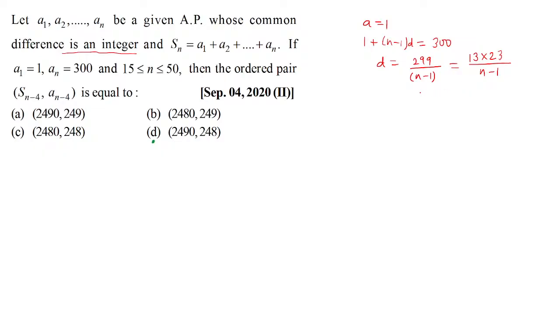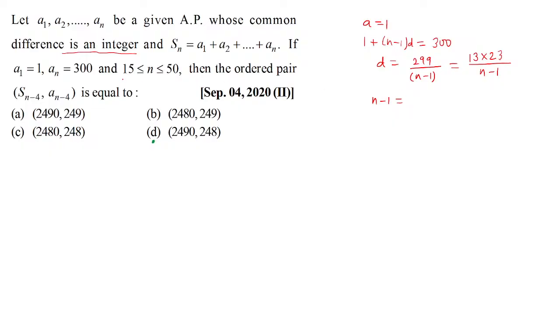Now, clearly, for d to be an integer, and given that n is definitely greater than 1, n minus 1 can be what all? n minus 1 can be 1, it can be 13, it can be 23, it can be 13 multiplied by 23 and likewise.